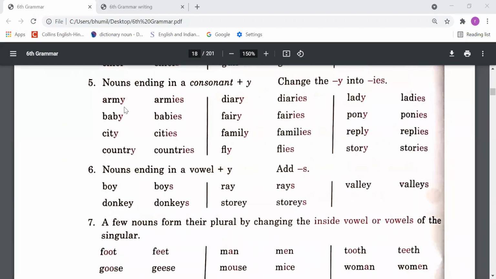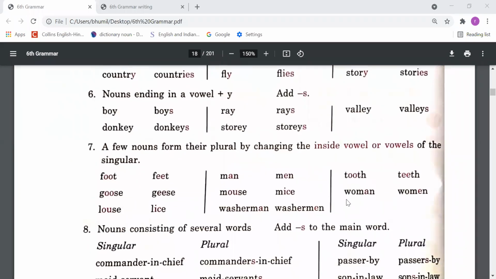But remember rule number 5: if before the y there is a consonant, then we have to remove the y and put ies. But if before the y there is a vowel letter, then we need to add s. Boy, boys, donkey, donkeys, ray, rays, story, stories, valley, valleys.